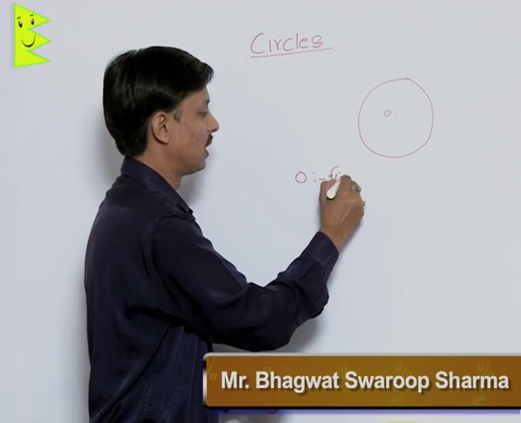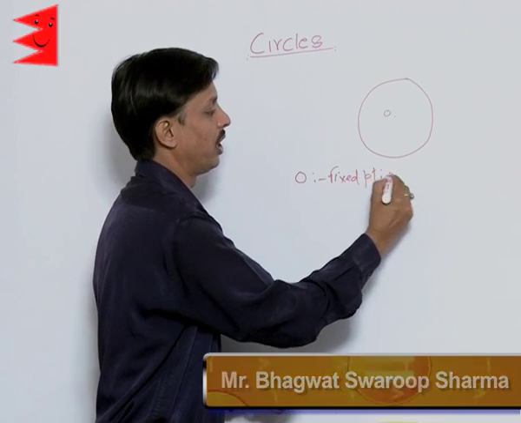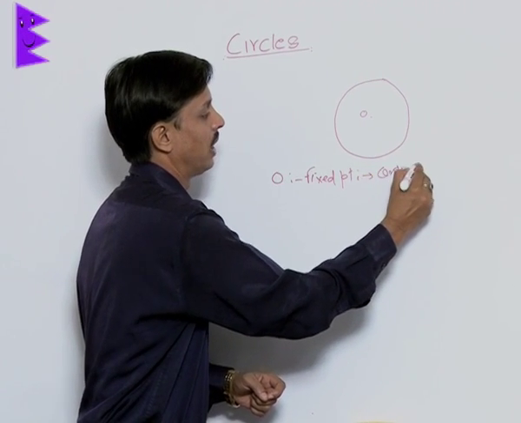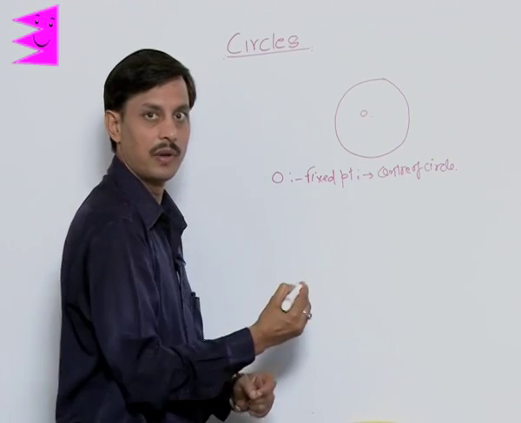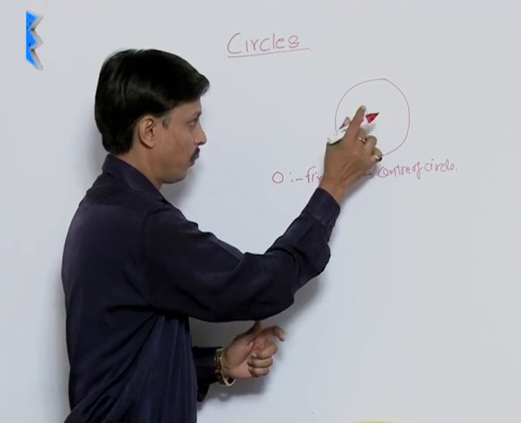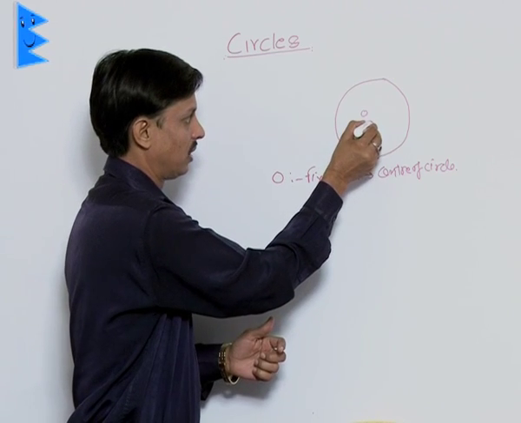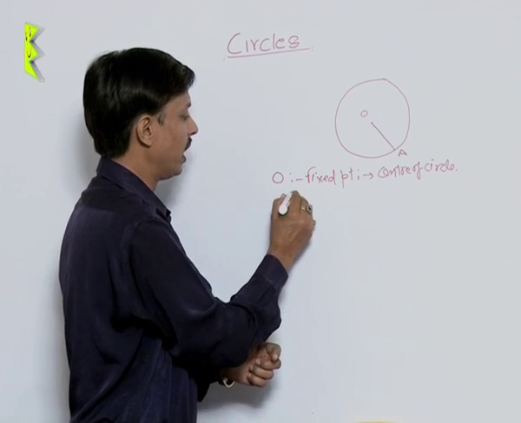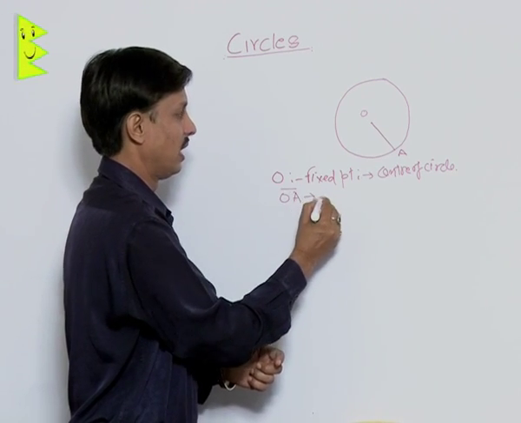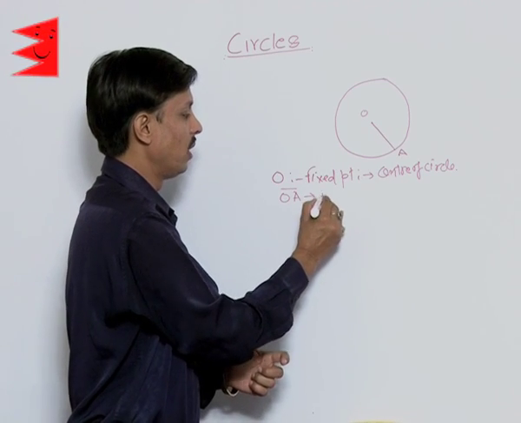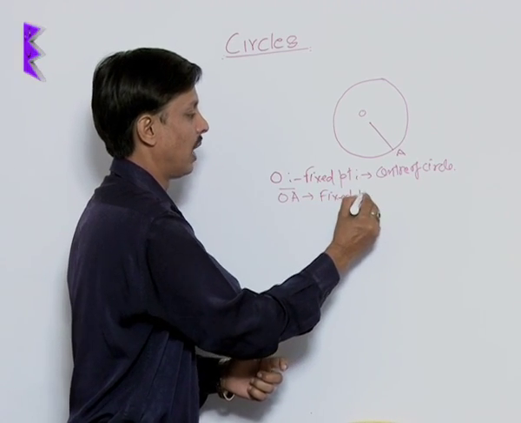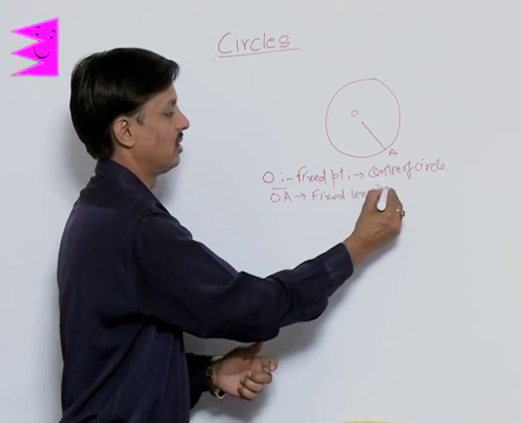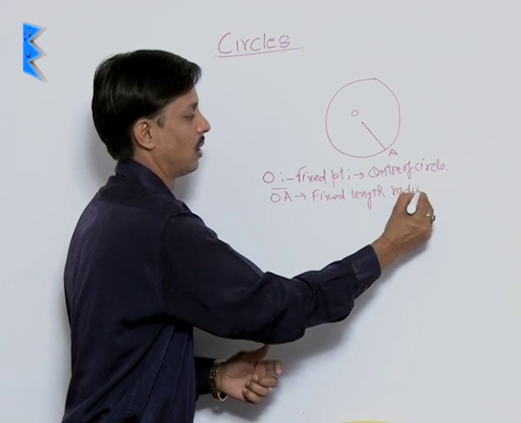O is the fixed point, and it is known as the center of the circle. The line segment from the center to the circle, OA, is the fixed length which is taken to draw the path, and it is known as the radius of the circle.